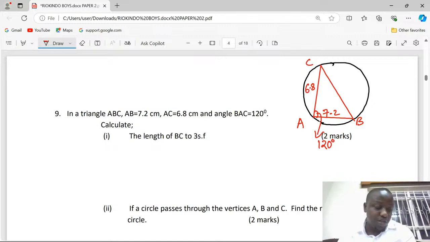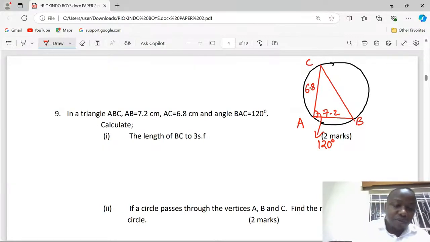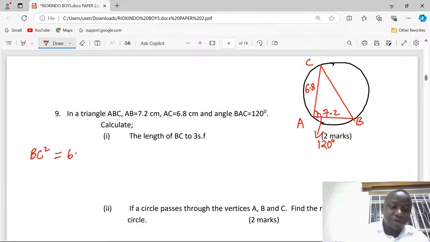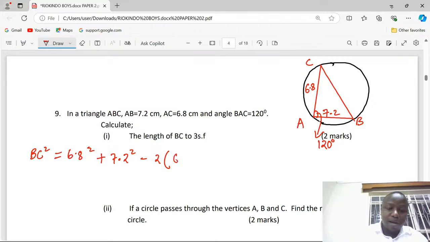The length opposite to the angle, which is BC, when we take BC and square, we're supposed to get AC squared 6.8 squared plus the other length AB squared 7.2 squared minus 2 multiplied by the 2 lines which have been provided, then multiplied by the cosine of 120.